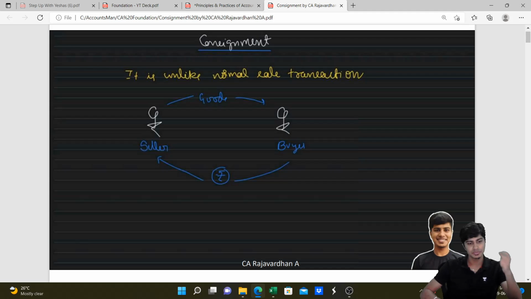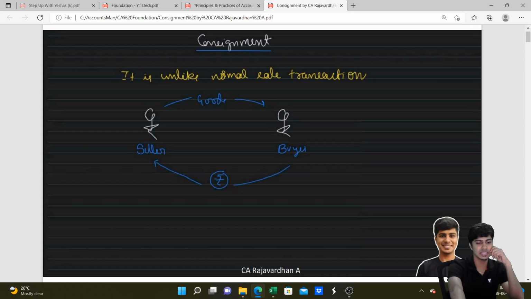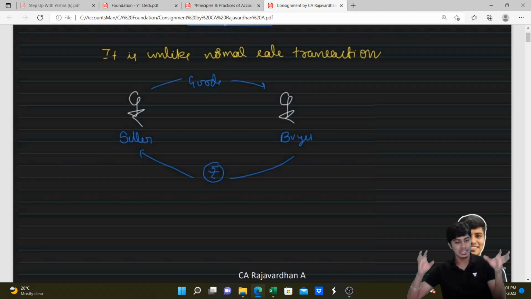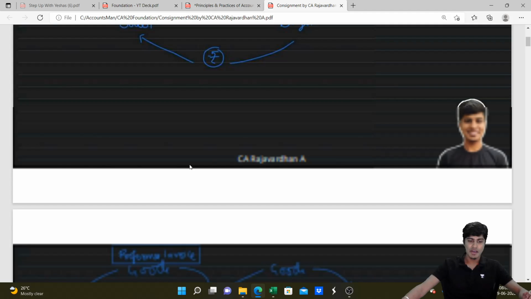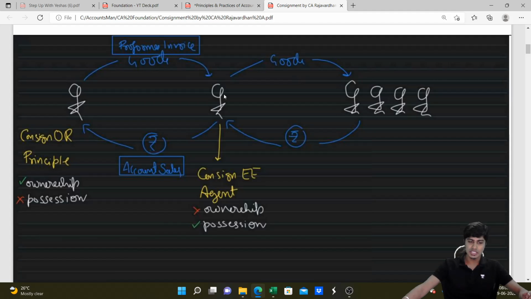Got it? So what exactly is consignment? It is not a normal sale transaction. It's a transaction where there is a seller, there is a buyer. In a normal sale transaction, you sell the goods, you receive the money. That's a normal sale transaction. However, in a consignment, what happens is you send the goods to this intermediary. He has to sell the goods to customer. Customers are here. You are here.